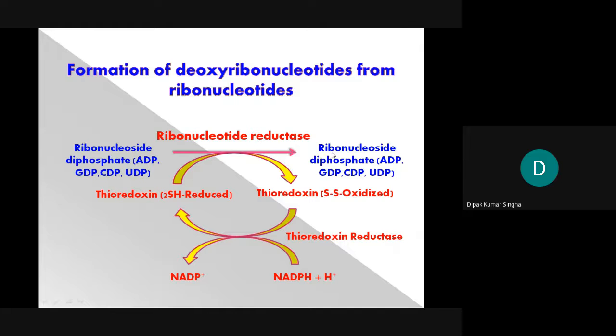If you cannot remember this portion, you can cut it off. You can only write the ribonucleotide diphosphate; in the presence of ribonucleotide reductase it is converted to deoxyribonucleotide diphosphate for DNA. In the ribonucleotide the OH group is present, but here the OH group is removed.